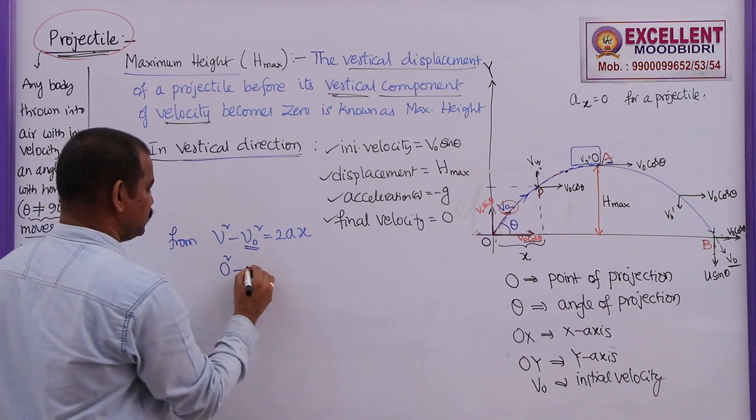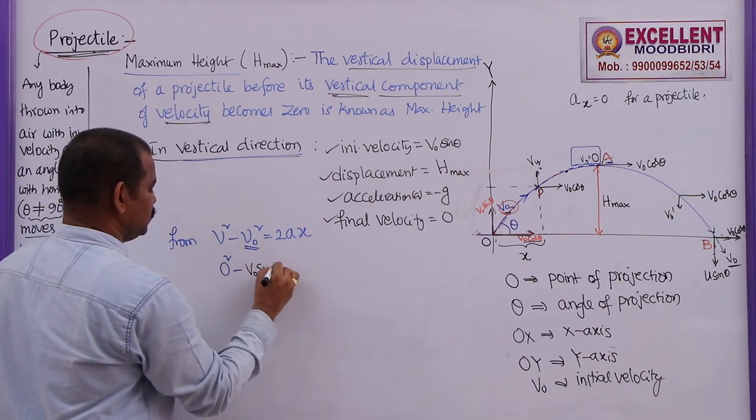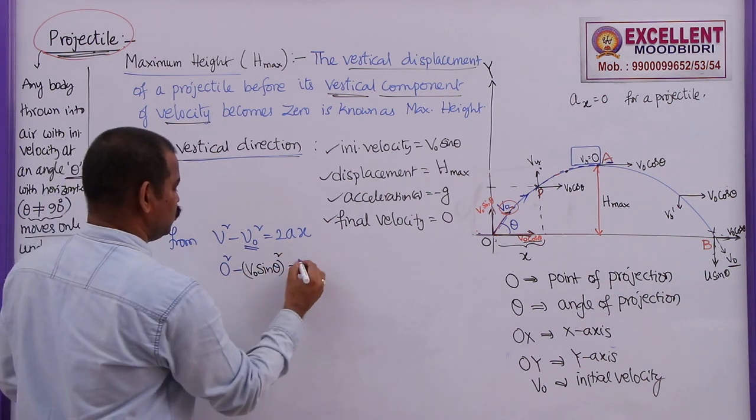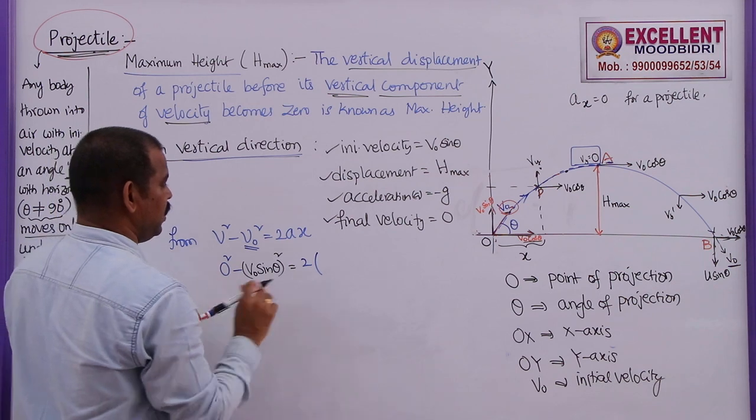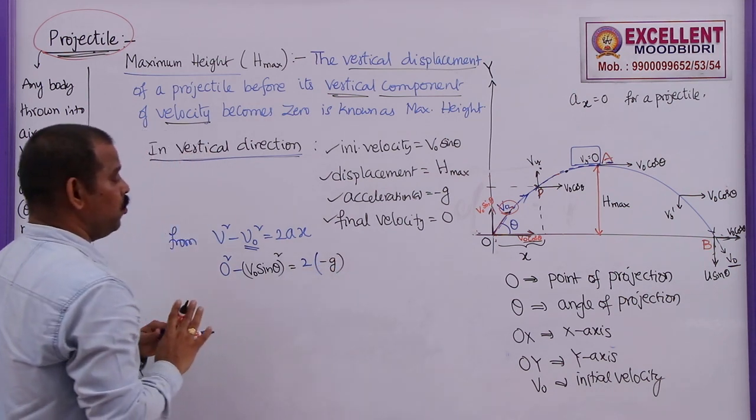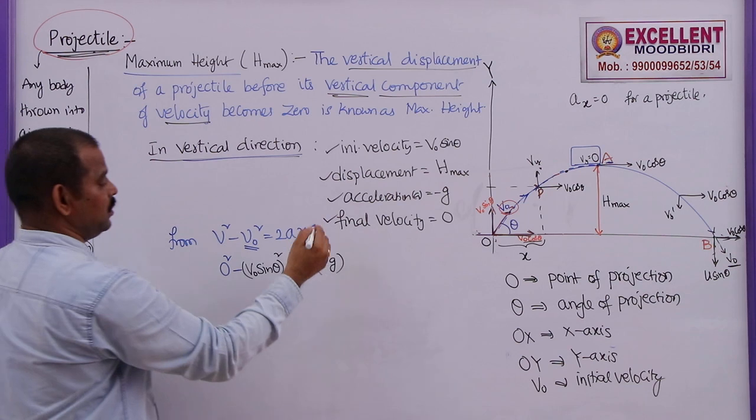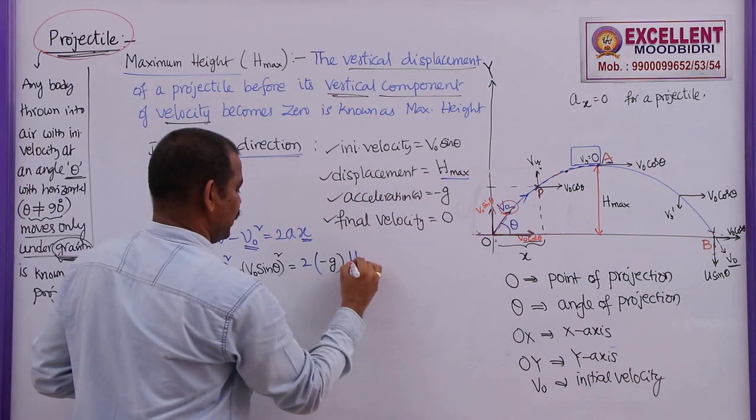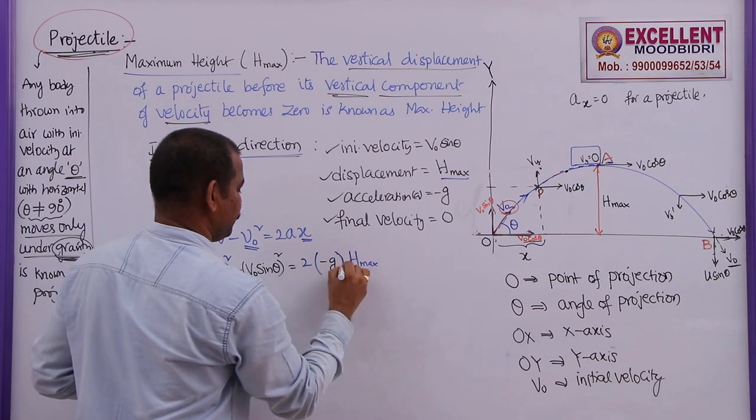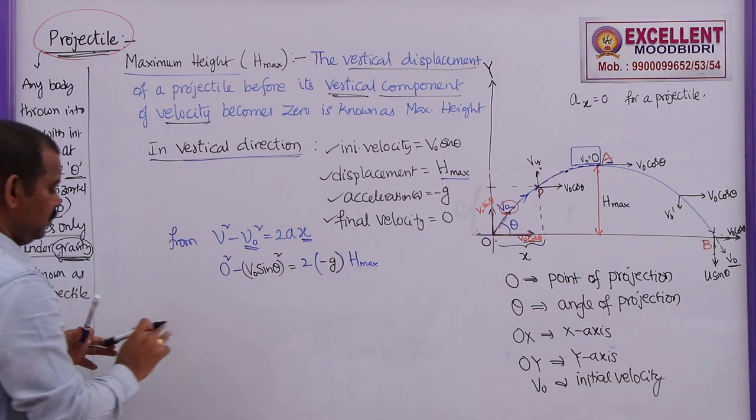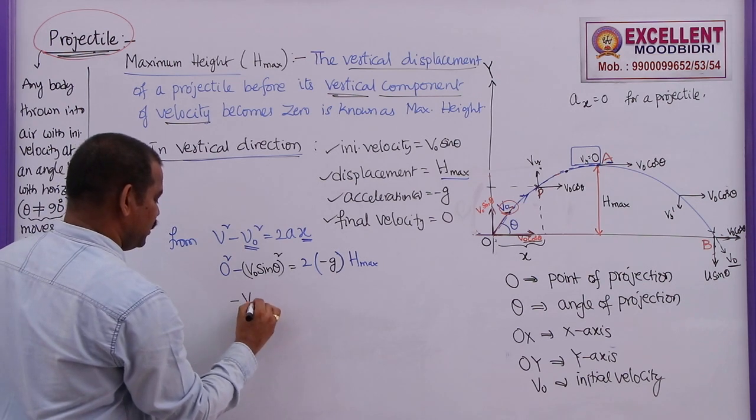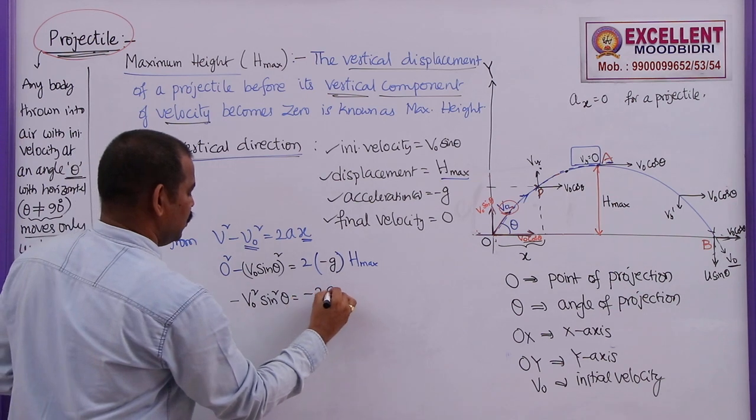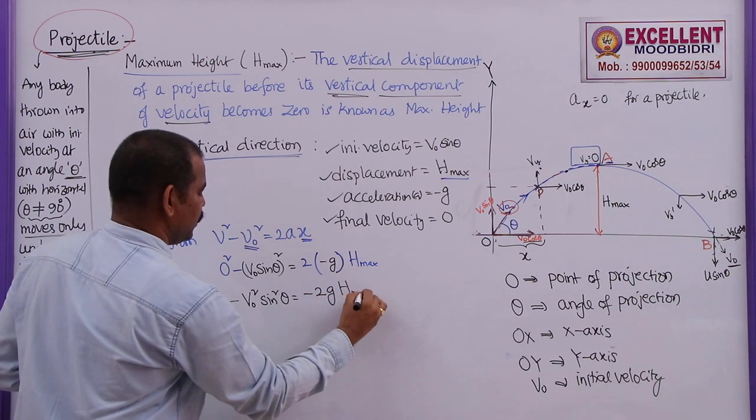What is the initial velocity in this case? This is v naught sine theta. V naught sine theta whole square is equal to 2, what is a here? A is equal to minus g. What is displacement here? This is not along the x axis, this is along the y axis, which I have to write as h max. Now this can be simplified as minus v naught square sine square theta is equal to minus 2g h max.